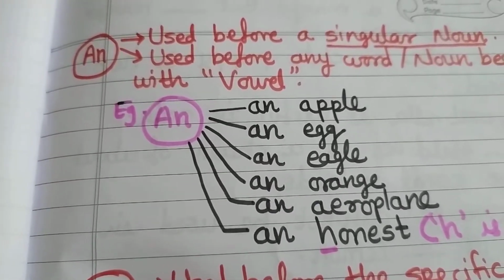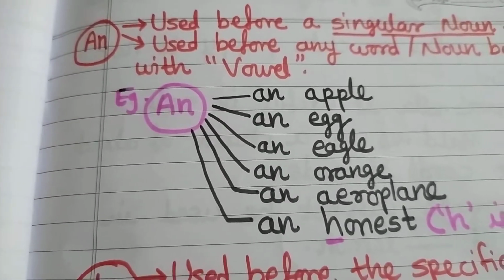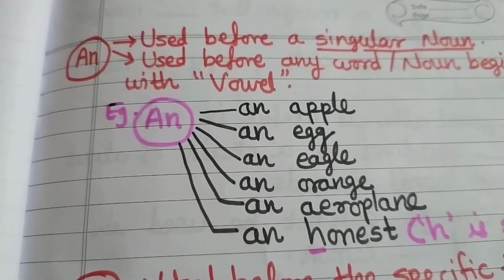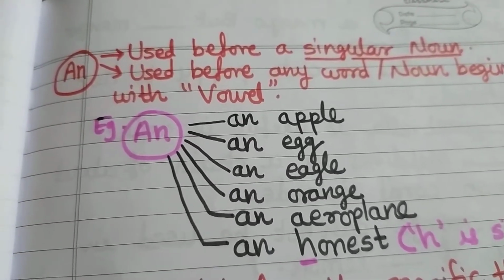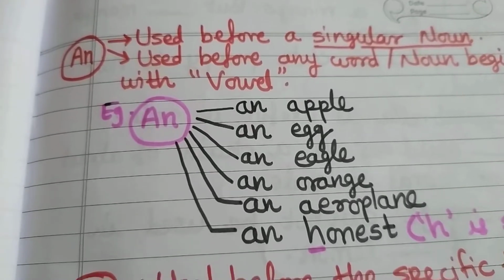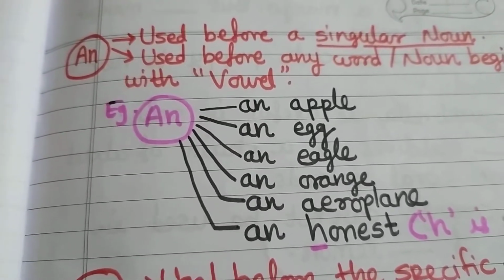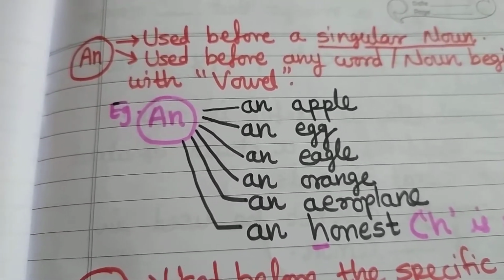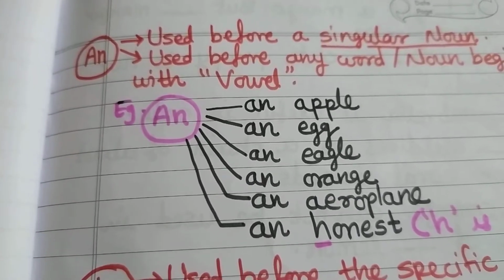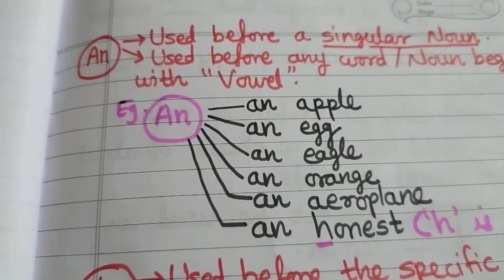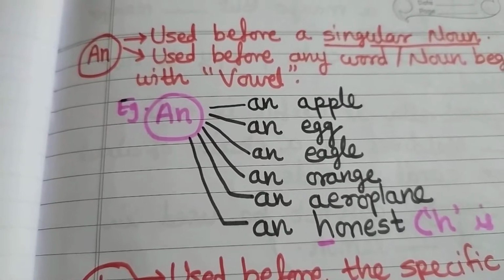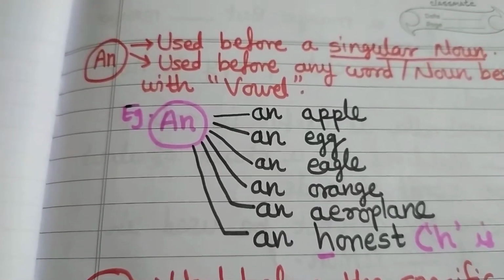We will see the examples. An apple, that is only one apple, used before a vowel. Second, an egg. Egg starts with E. Next is an eagle, which starts with E. An orange, an aeroplane. And the last one here is an honest.